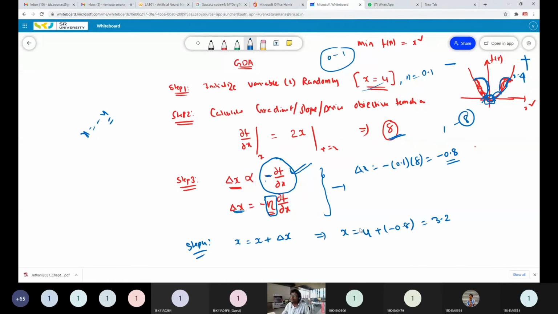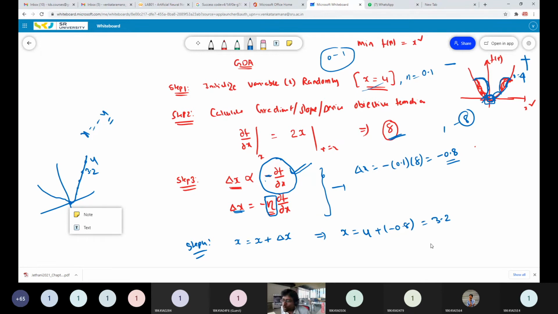If I write again the same function here, initially I choose x equal to 4. Now my x value is 3.2, coming here as 3.2. After the next iteration it may come here, and finally it reaches the bottom point, the minimum point. So like that we can update your point.